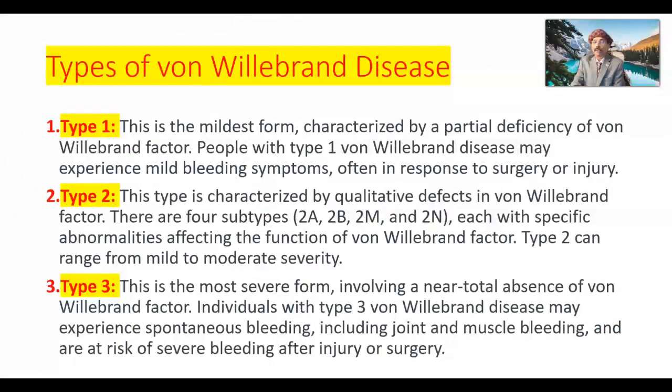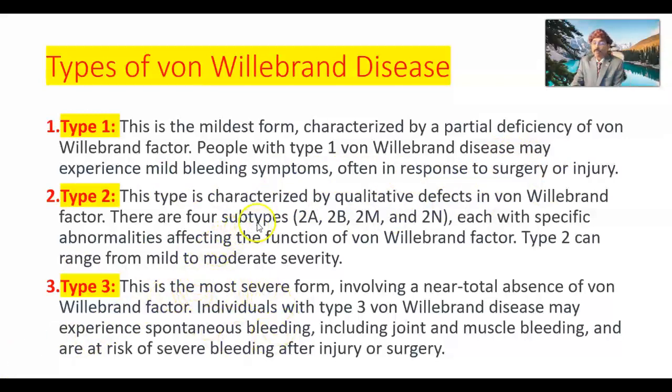Types of von Willebrand disease. Type 1 is the mildest form, characterized by partial deficiency of von Willebrand factor. People with type 1 may experience mild bleeding symptoms, often in response to surgery or injury.